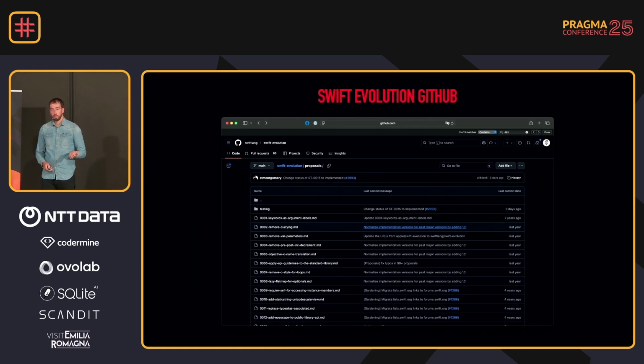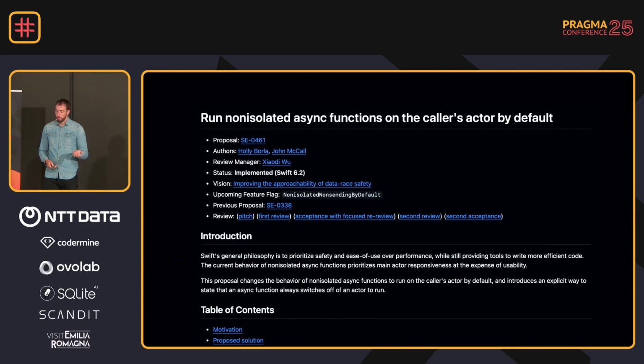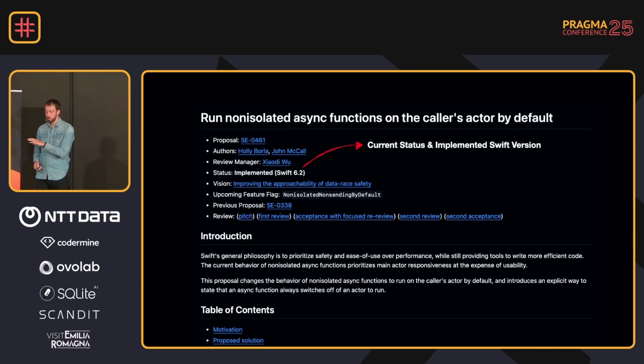When you click on one of those links, you actually come to an open source GitHub repository. And there's a long list now, because we have many proposals that are already in today's Swift version. And when you open such an evolution proposal, there are a few things that you will notice at the top. First up, this example proposal is implemented in Swift 6.2. So you know it's not in active review, it's actually available, and you know which Swift version to use. In this case, you can also see that it relates to a vision document. This is not the case for all the upcoming features, but for the ones related to concurrency, it is.